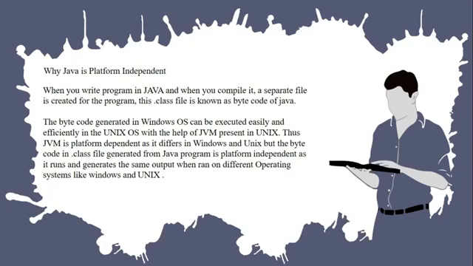Okay, so another feature of Java is that it is platform independent. When you write a program in Java and compile it, a separate file is created for the program, that is the .class file. A .class file is known as the bytecode of Java. The bytecode generated in the Windows operating system can be executed easily and efficiently in the Unix operating system with the help of the JVM present in Unix. Therefore, the JVM is platform dependent, but at the same time, the bytecode is platform independent. The bytecode in the .class file generated from a Java program generates the same output when run on different operating systems like Windows and Unix. Therefore, it is platform independent.